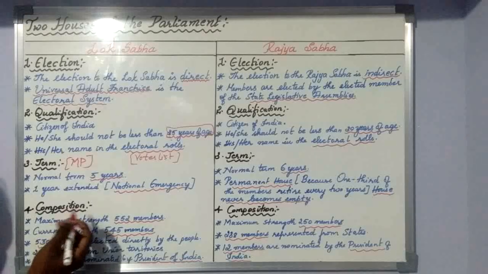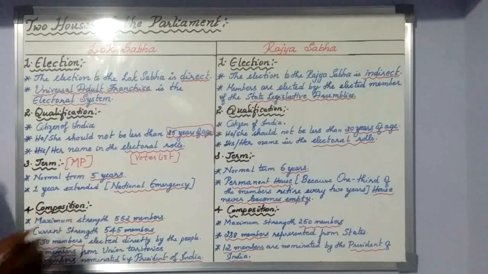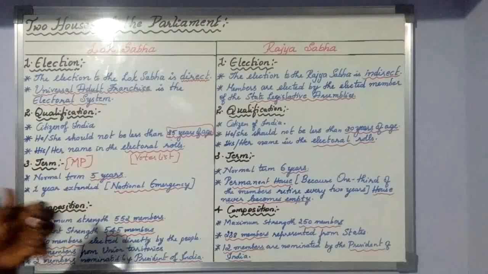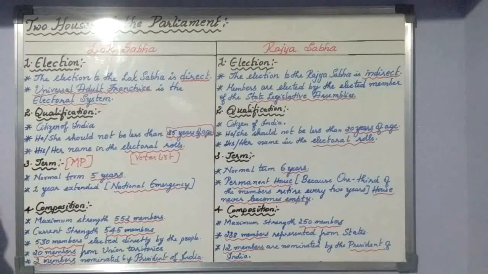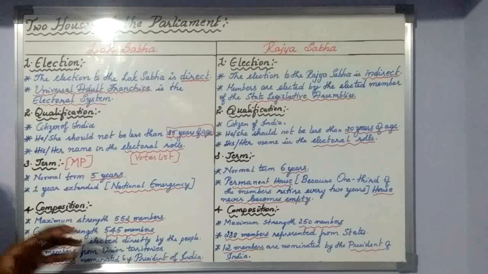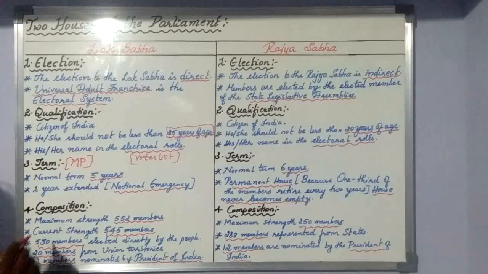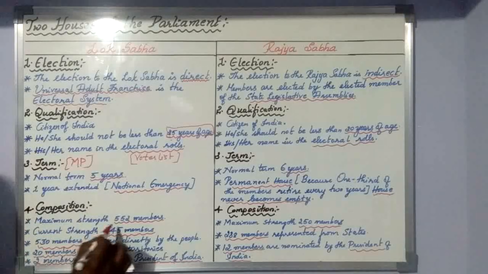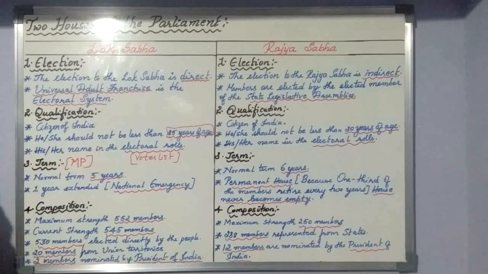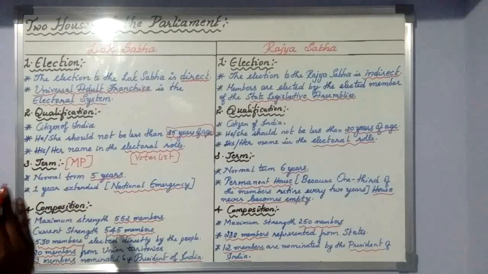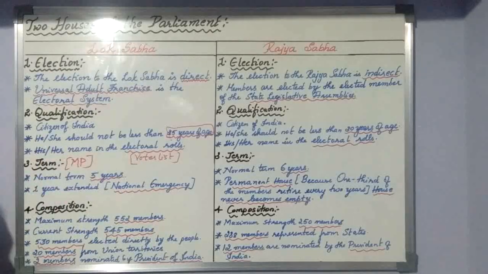Then next, we come to the composition. Composition means the strength of both the houses: how many representatives we will select and send to the Lok Sabha and Rajya Sabha. First we will talk about the Lok Sabha. The maximum strength right now is 552 members we can send to the Lok Sabha. That much numerical strength is there for the Lok Sabha.